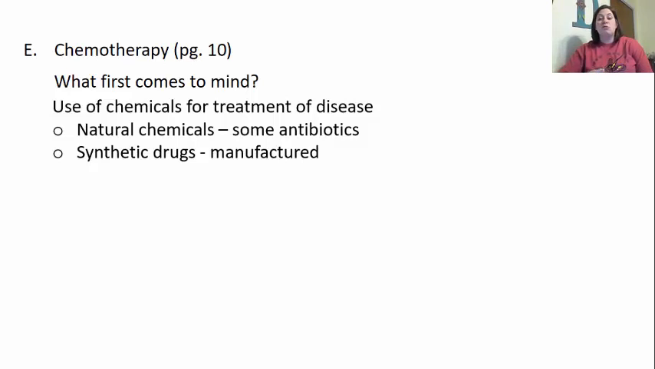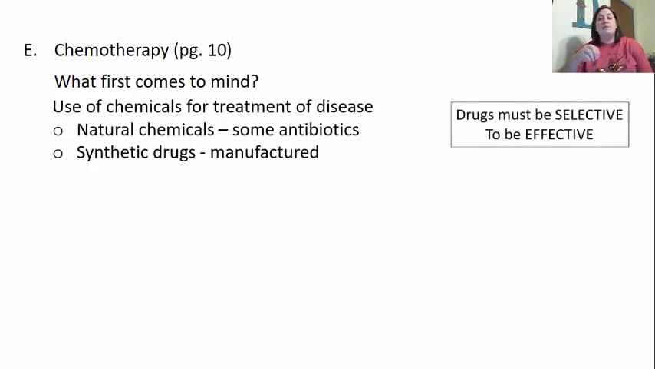Now, there are some natural chemicals that we could use that help with treating illnesses, and a lot of times antibiotics are part of this. They are produced in nature by other organisms, and we can use them. There are also some synthetic drugs that we use, and these are drugs that we manufacture. Okay, so they're not naturally made, but we manufacture them to be utilized.